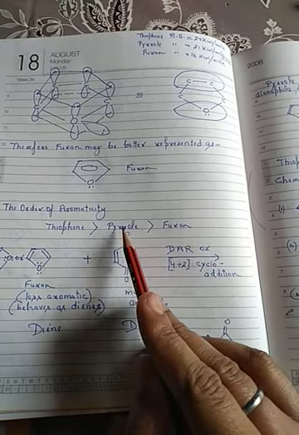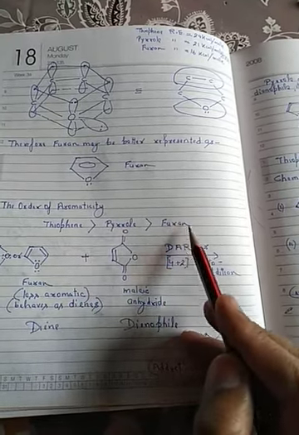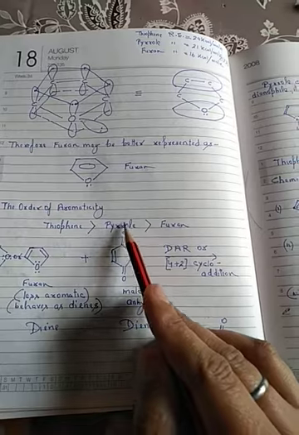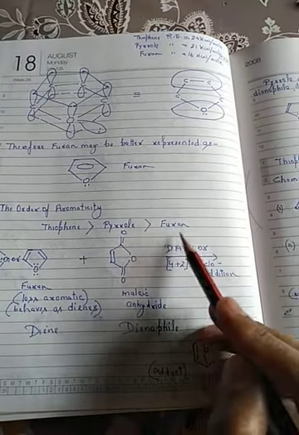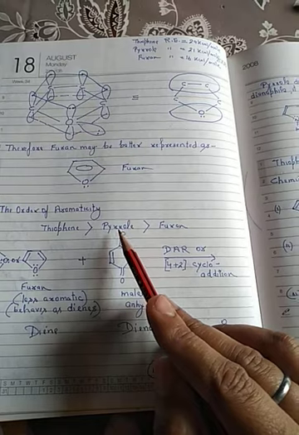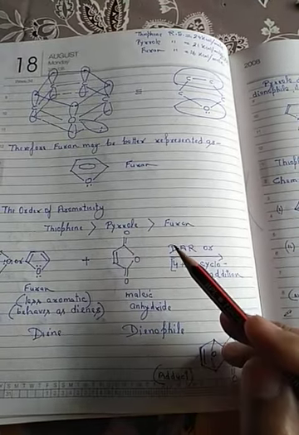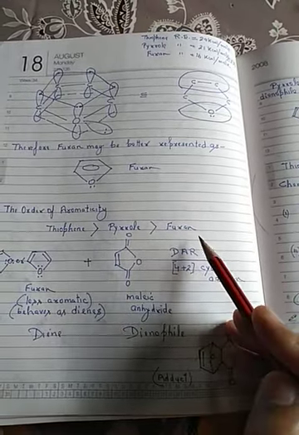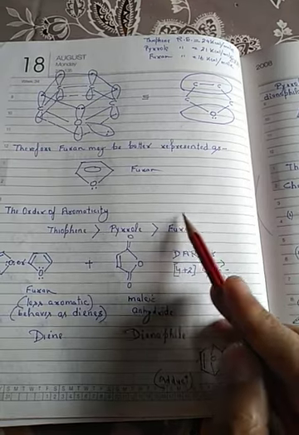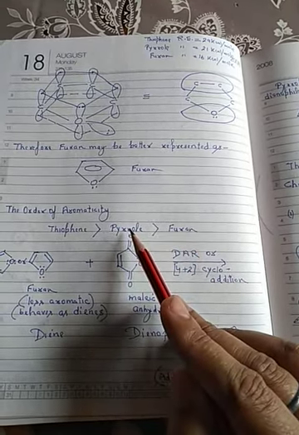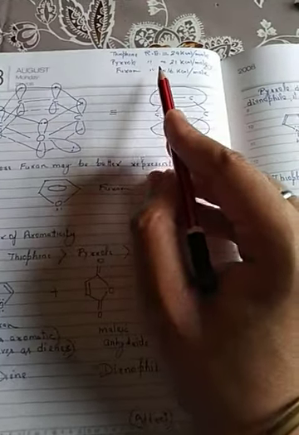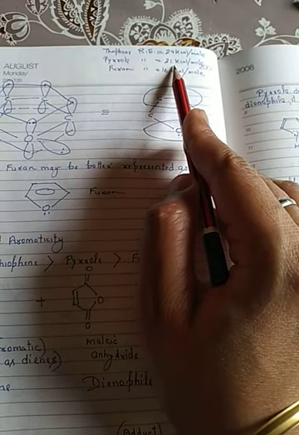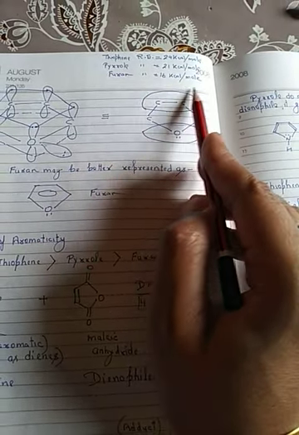When we compare pyrrole with furan, we see in furan the oxygen atom is more electronegative than the nitrogen atom in pyrrole. That's why furan is less aromatic than pyrrole. The reason: because of high electronegativity, the lone pair delocalization from the oxygen atom is lesser compared to the nitrogen atom. We see this also from the resonance energy. The resonance energy of thiophene is 29, pyrrole has 21 kilocalorie per mole, and furan has 16 kilocalorie per mole.